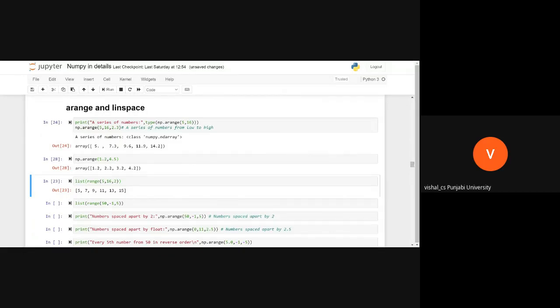Check it out for step size. This is an assignment for you: can we give a negative sign as a step? Chalo, I will check it out.